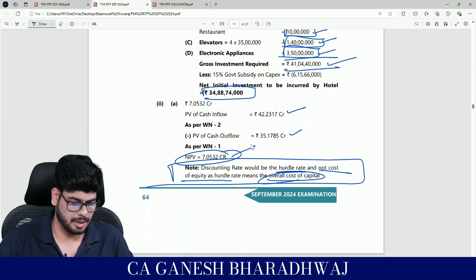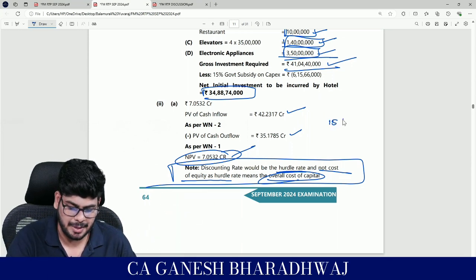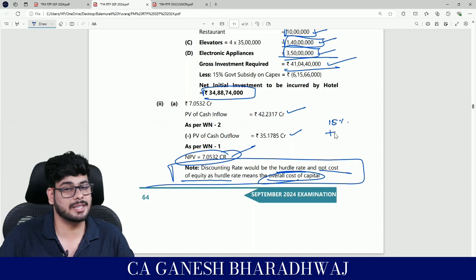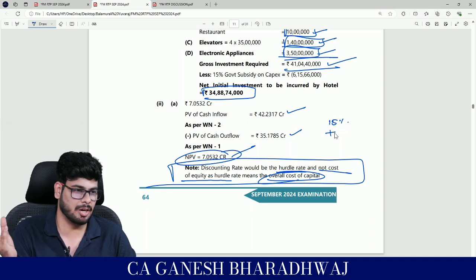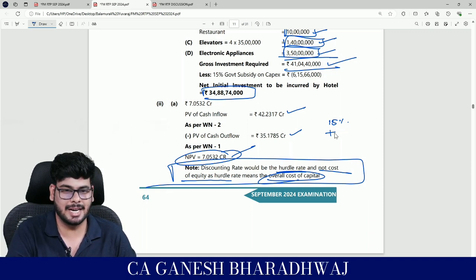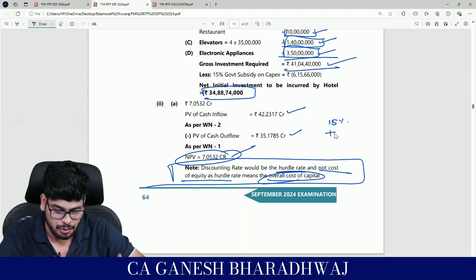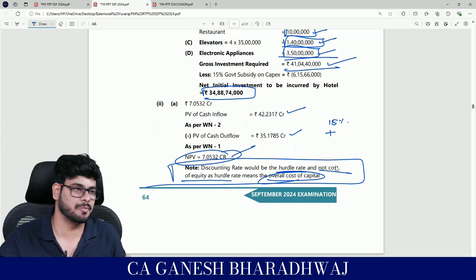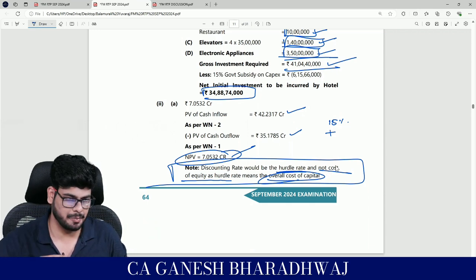So right now, when I am keeping 15% as the discount rate, I am having a positive NPV. So what should you take as the next trial? The next trial should be more or less? More. Why? Simple logic, discount rate comes in the denominator, right? IRR is a rate at which my NPV becomes 0. Only if I increase the denominator, it will reduce from positive to at least become 0. Correct? So the next trial should be higher.